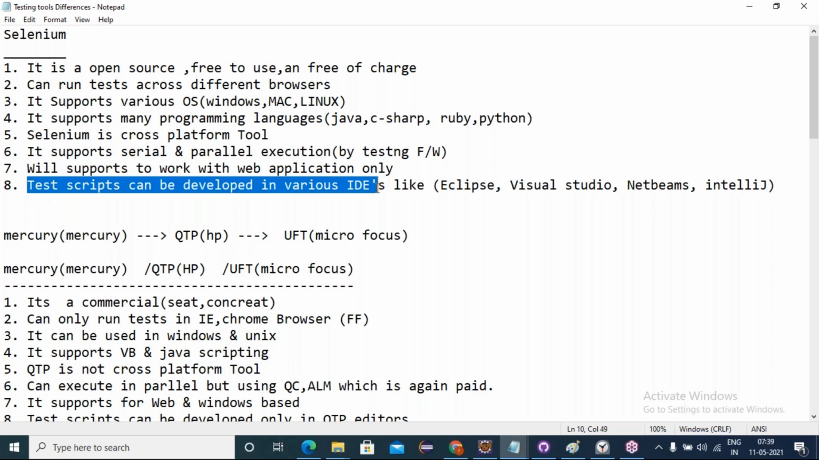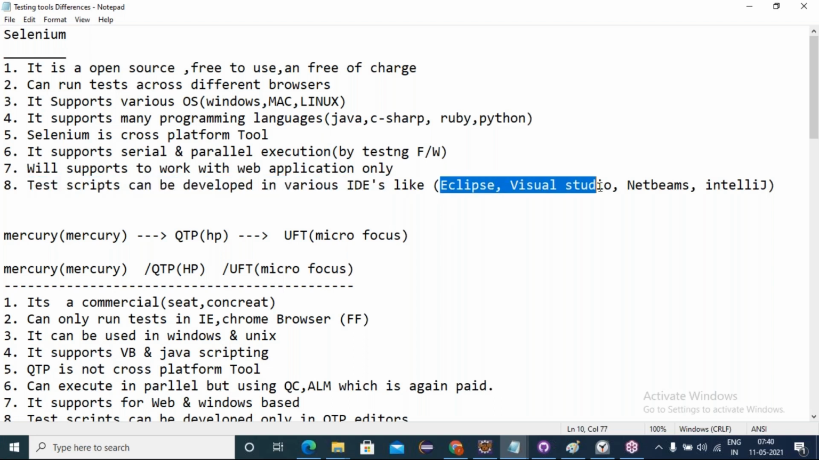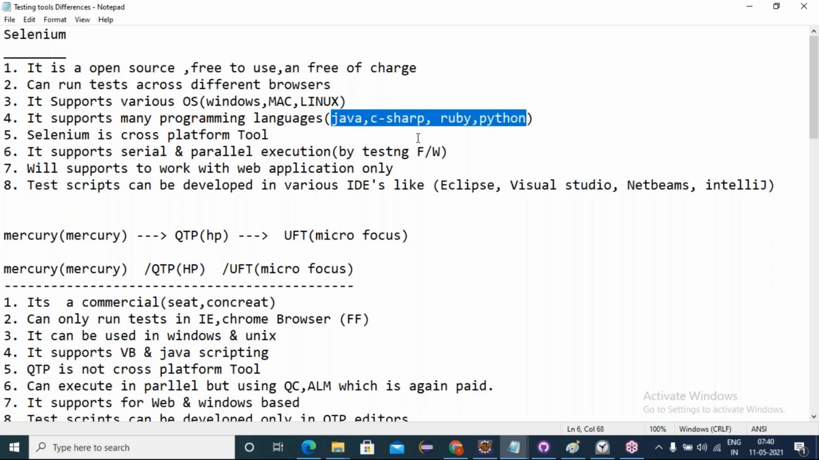Where can we develop our Selenium automation scripts? Tester scripts can be developed in various IDEs. IDE stands for Integrated Development Environment, where components are integrated to develop something. Many IDEs are available: Eclipse, Visual Studio, NetBeans, IntelliJ. We download any of these IDEs and develop our Selenium automation scripts in that environment using language bindings.